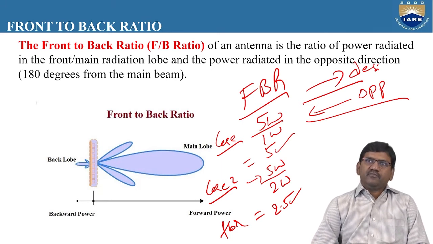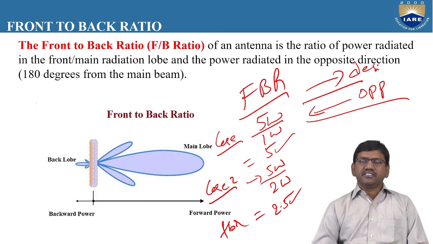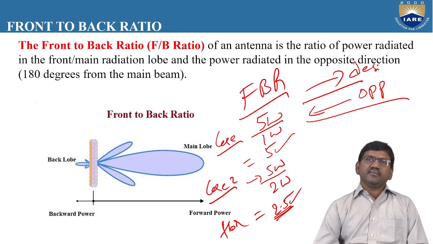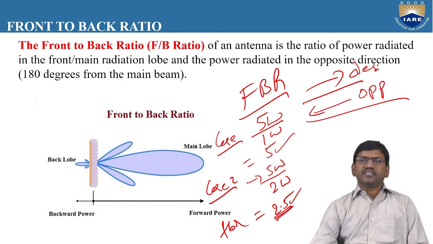That means always the FBR value must be high. If the FBR value is high, then it means that the design of the antenna is good. It means the antenna efficiency is good. If the FBR value is very less, like 2.5, it means there may be some insulation problem, there may be some cable connectivity problem, and there may be some problem in the design. Right?